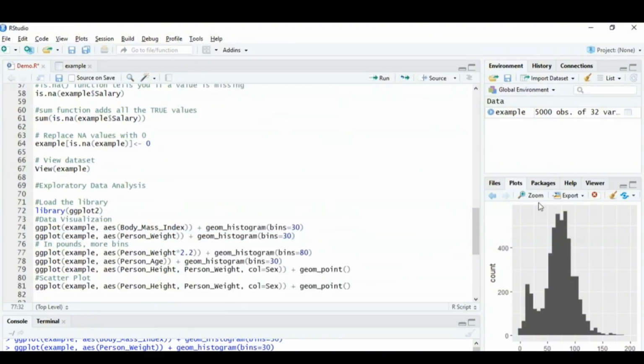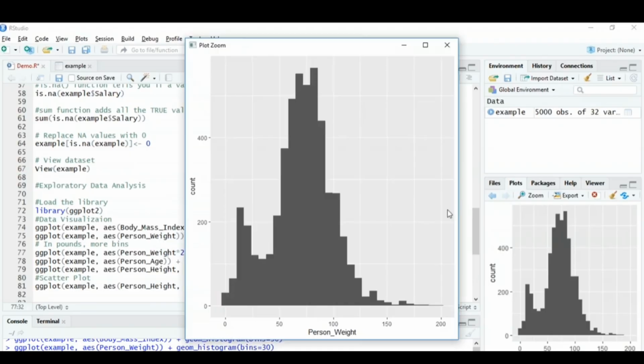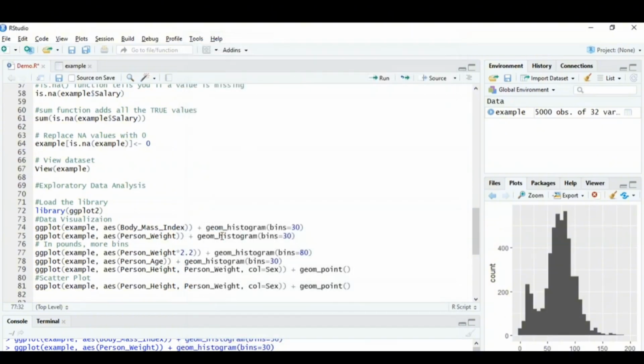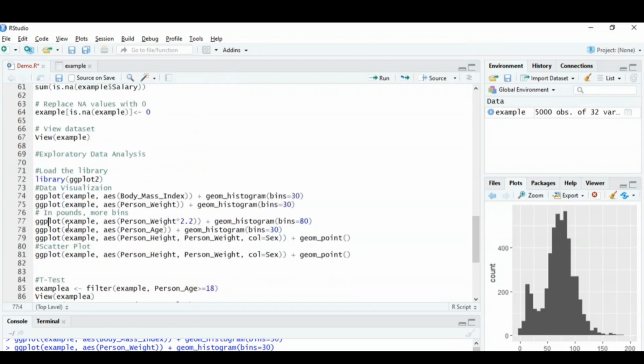Now this person weight histogram was plotted based on kgs. If I have to convert into lbs, I've just multiplied it by 2.2, and then given a larger number of bins so that we get a clear visualization. I've again used the ggplot function, mentioned the example data set, and in the aes column, I've mentioned person weight times 2.2 so that we convert the kgs to lbs, and then mentioned the number of bins.